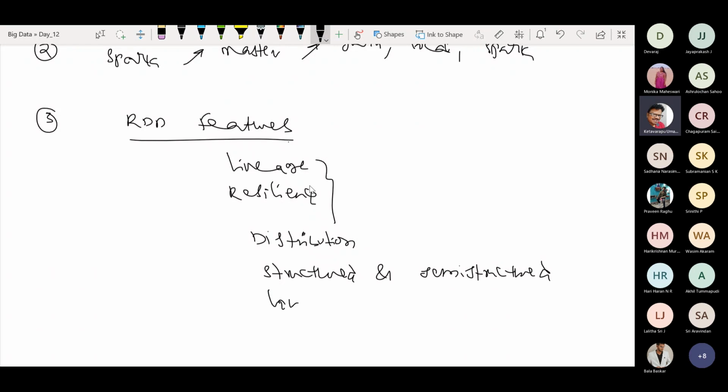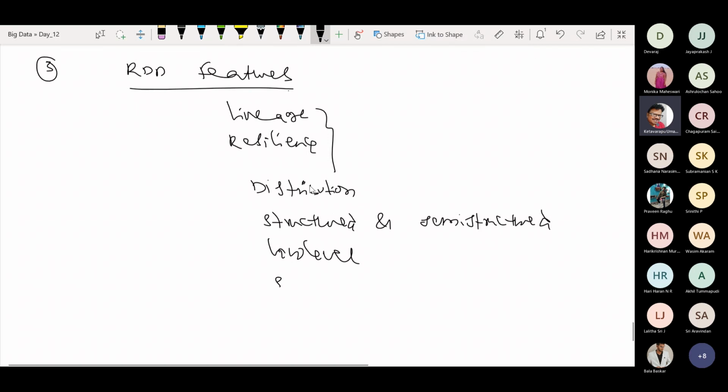Of course, it is mainly performing low-level kinds of activity. Especially, it is dependent on the Spark context, and partition-based logic we have observed. This is the RDD feature.